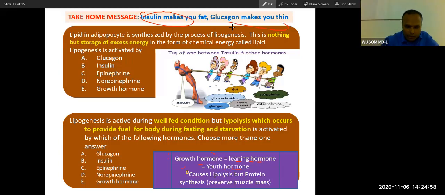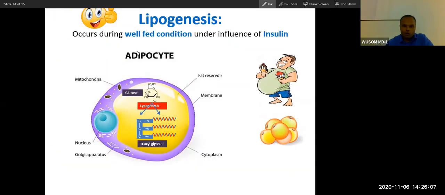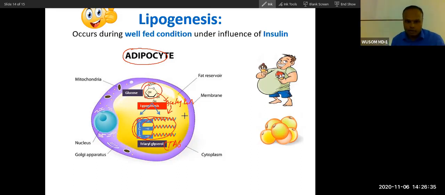Did you all understand the concept of insulin and glucagon in relation to fat? So you can see adipocytes. In adipocyte, lipogenesis happens. From this glucose, we have seen glycerol synthesis, and from this glucose, acetyl coenzyme A is formed, and from this acetyl coenzyme A, fatty acid is formed. So fatty acid and glycerol assemble to form TAG, triacylglycerol, and this is deposited in adipocytes. This is called lipogenesis.